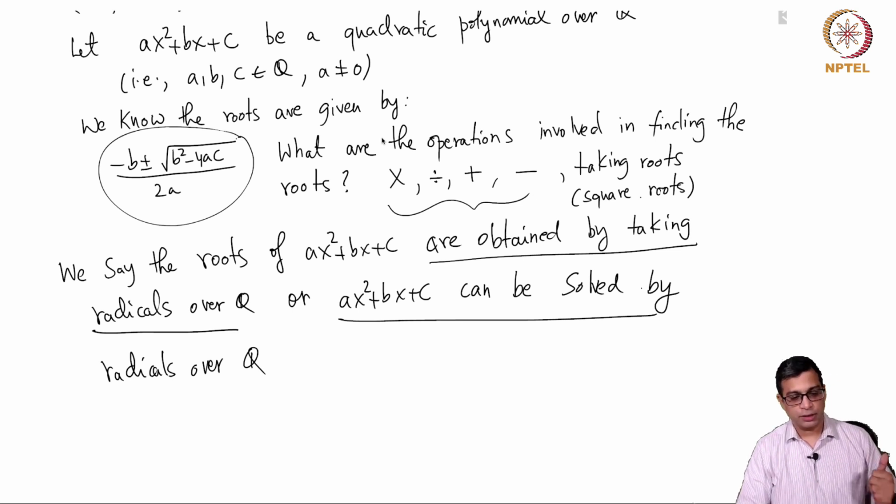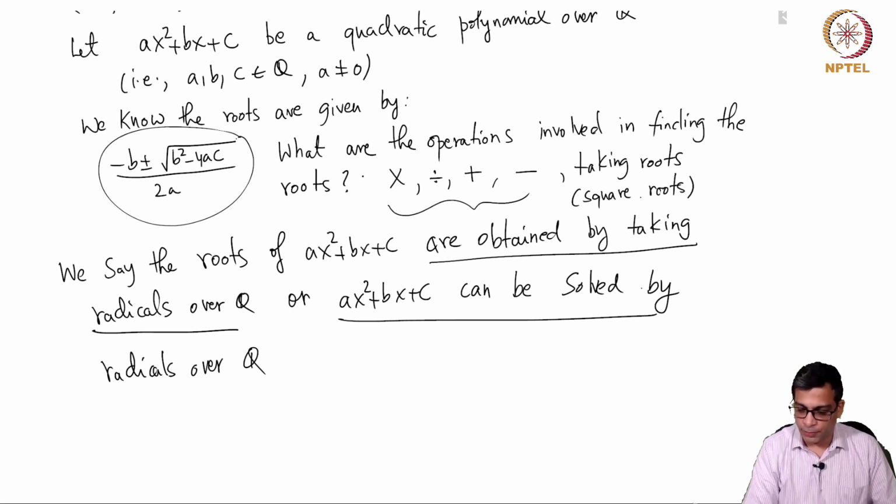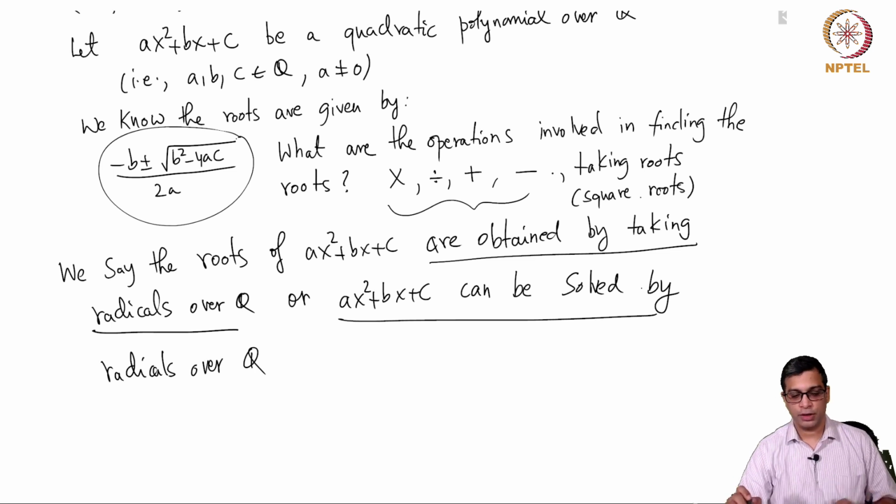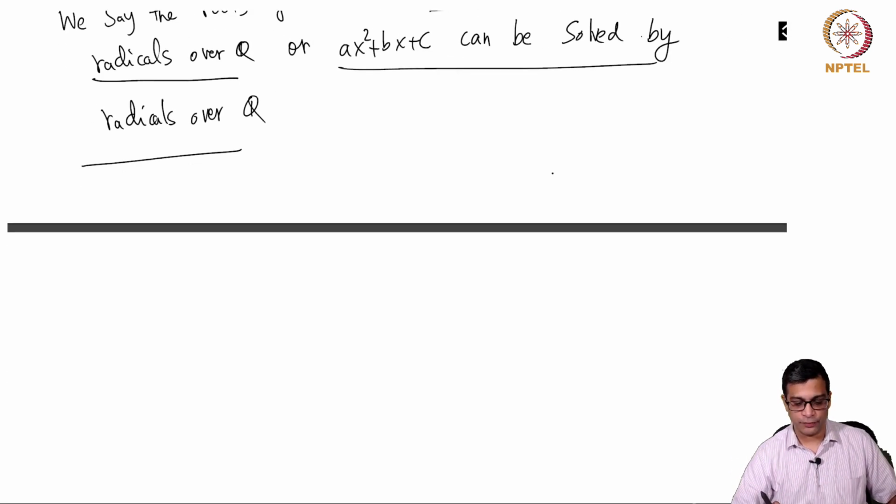In this terminology, they are a, b and c, three rational numbers. Starting with those three rational numbers, we can obtain all the roots of the polynomial by performing the four standard mathematical operations along with taking roots. So we say that quadratic polynomials can be solved by radicals over the field of rational numbers.